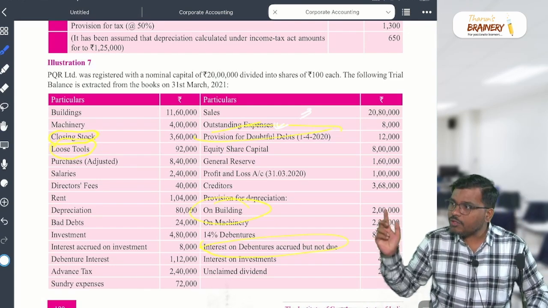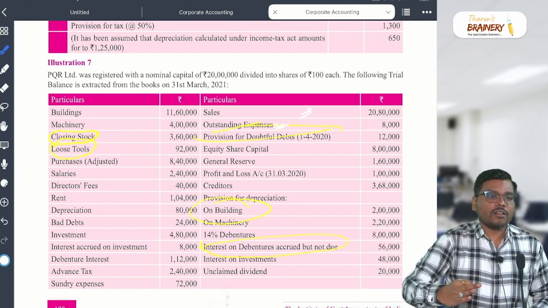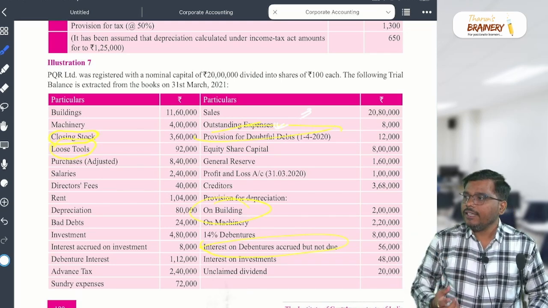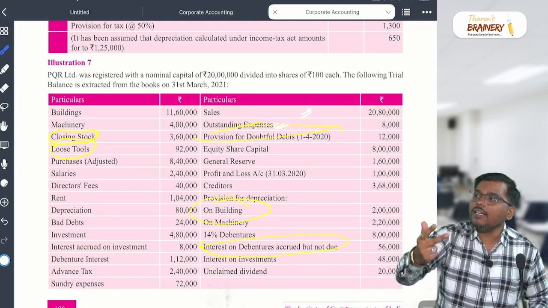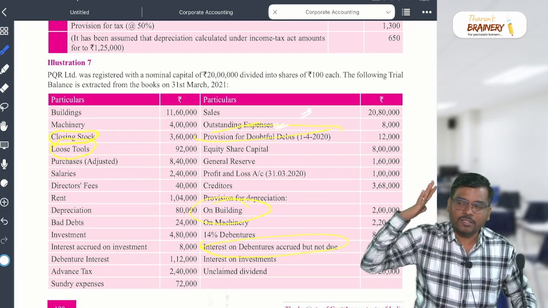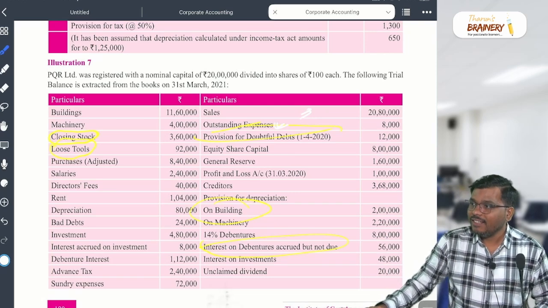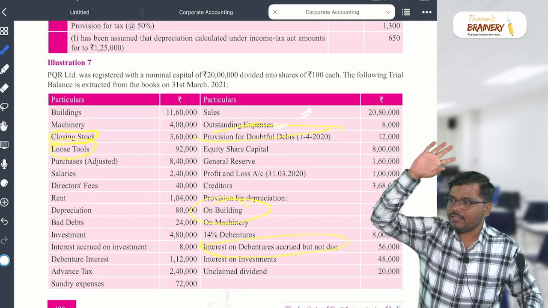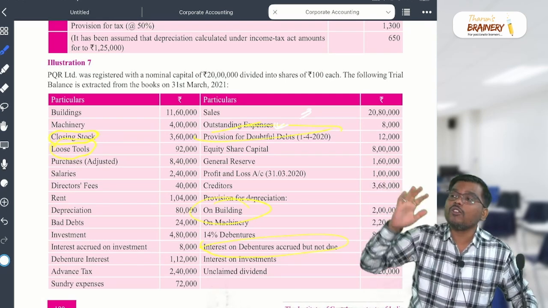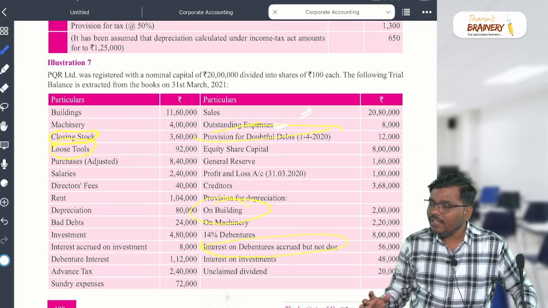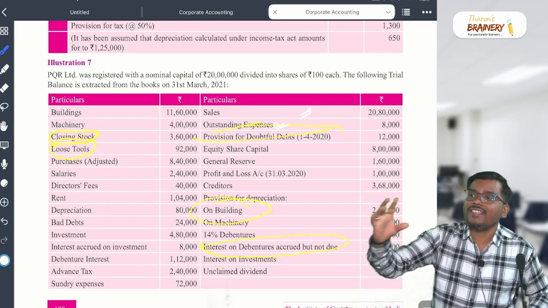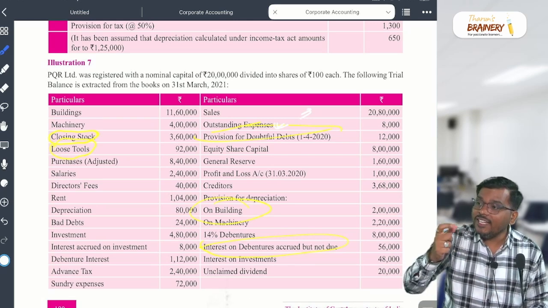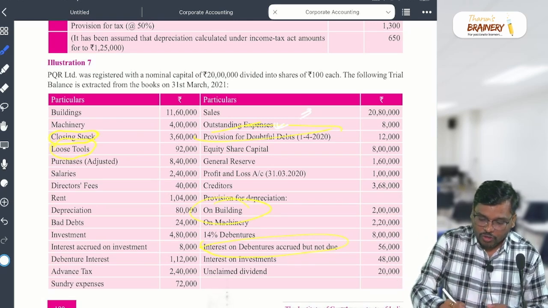Okay, which one? Closing stock. Closing stock by nature is what? Is it asset, liability, income or expense? First thing, asset. So asset, now where will it come, sir? Balance sheet, asset. In that, which asset? Current asset or non-current asset? Current asset. In there is inventory, a separate heading they have given. Inventory. So this closing stock will go where, sir?